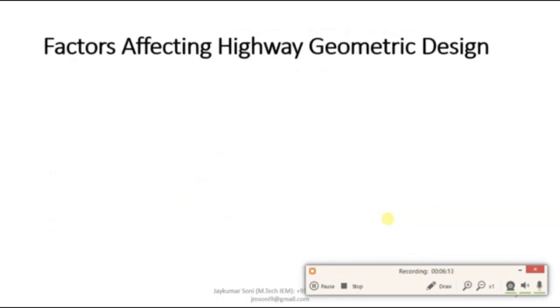Now let us deal with the factors affecting highway geometric design. I have formed a shortcut key through which you can memorize or remember the factors which affect the highway geometric design. You can remember this topic with the D square T square E concept, which is mentioned here. Now what is this D square T square E? You can memorize or understand these factors in a particular way.